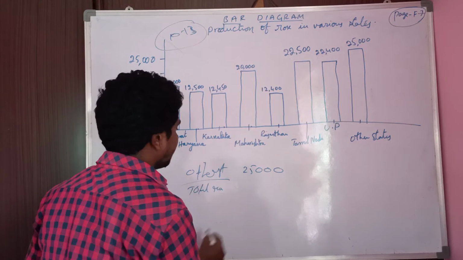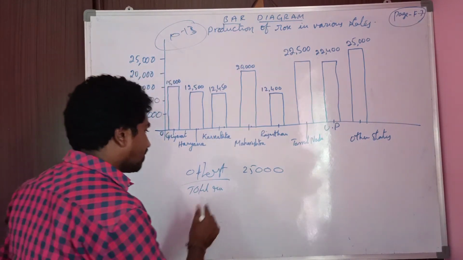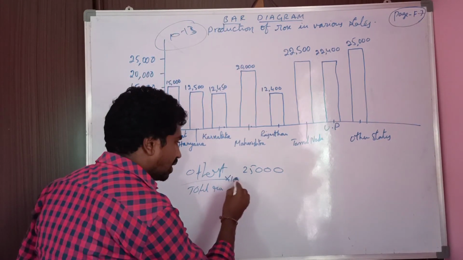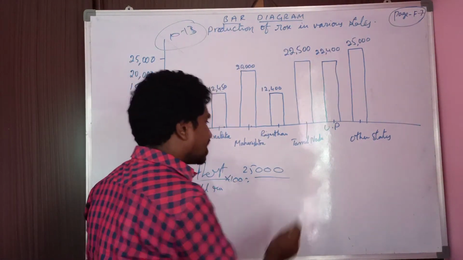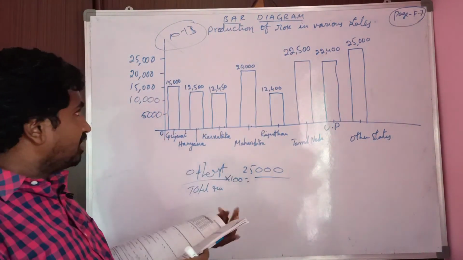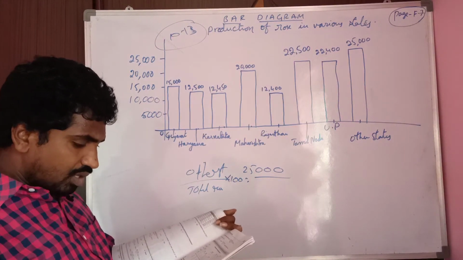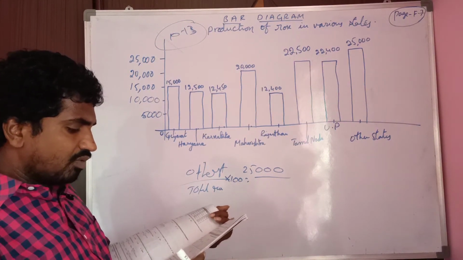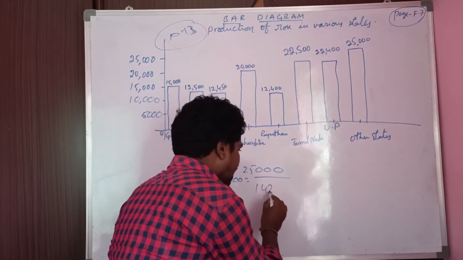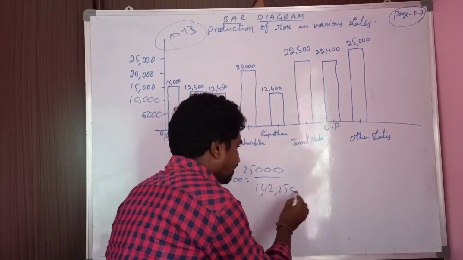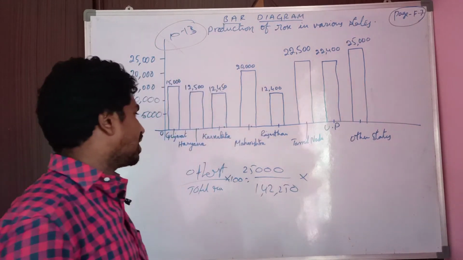If you want to find percentage value, multiply by 100. Other states 25,000. Total production we have already found in the first question, 1,42,250, into 100 to find percentage.